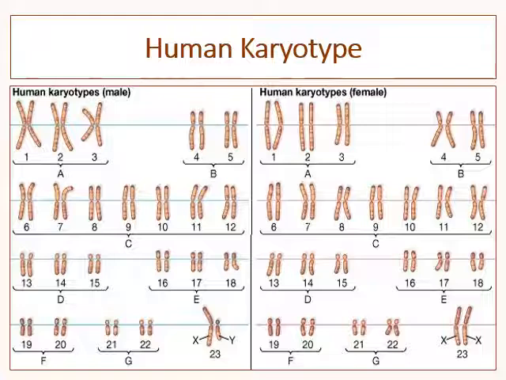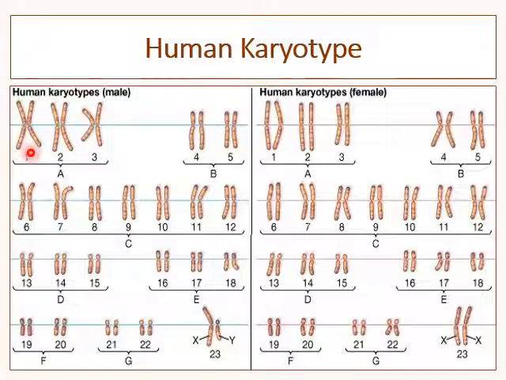So in this case, you will see the human karyotypes. There are 2 examples of human karyotypes: the human male karyotype and the human female karyotype. The normal human karyotype includes 23 pairs of chromosomes, in which the first 22 are autosomes and the 23rd pair is the sex chromosome.